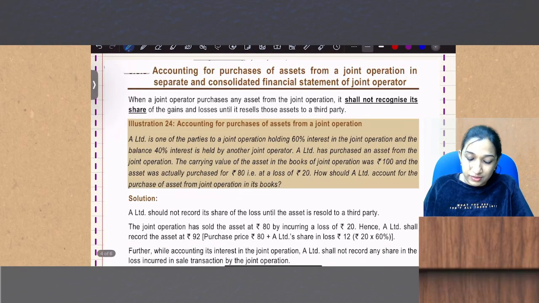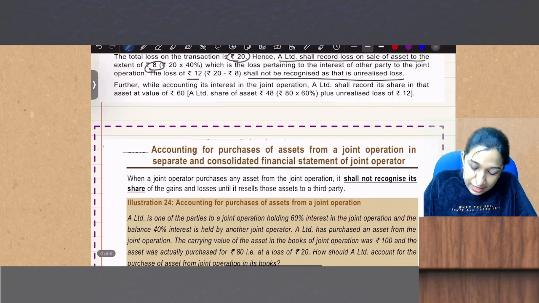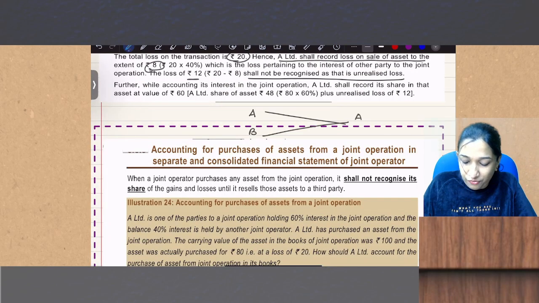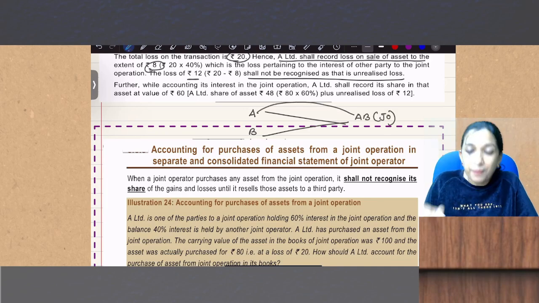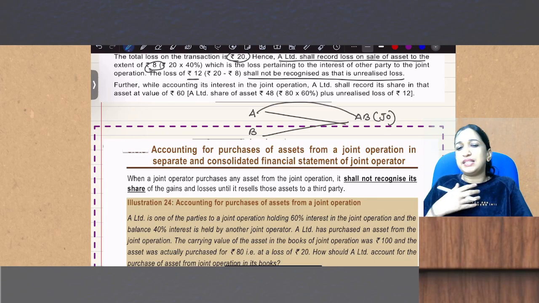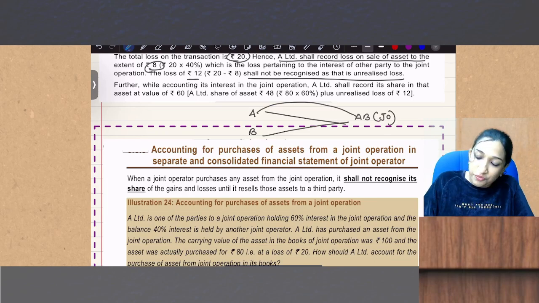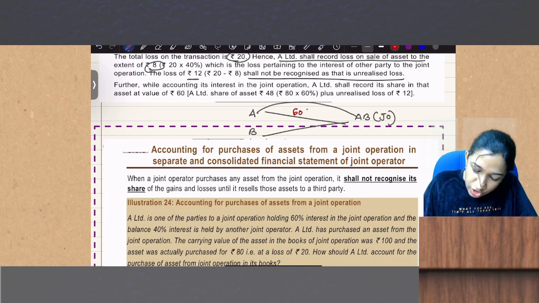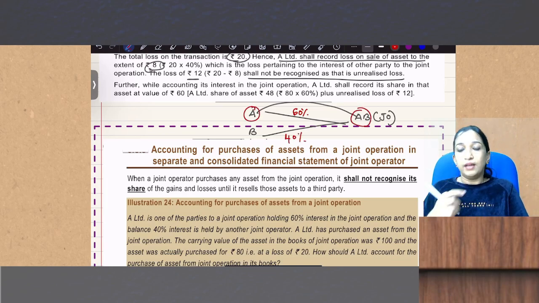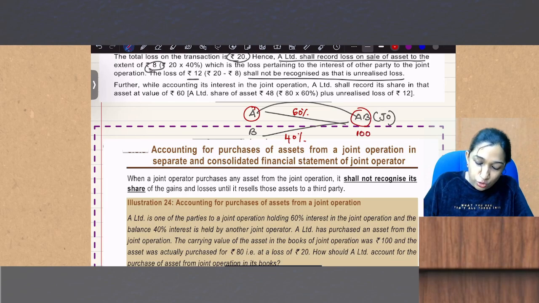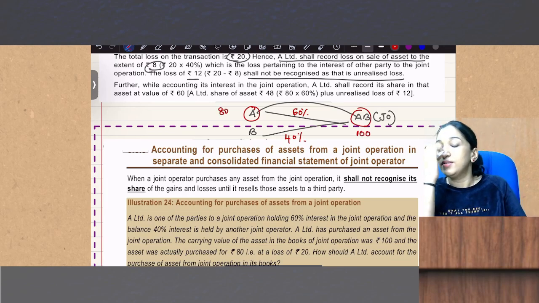It is easy. Now just the reverse. A and B are two parties, same example of AB, which is a JO. Now A purchased from AB. A had 60% share and B had 40% share. Now A purchased from AB an asset of 100 rupees, which it acquired at 80. So what should be the accounting treatment?